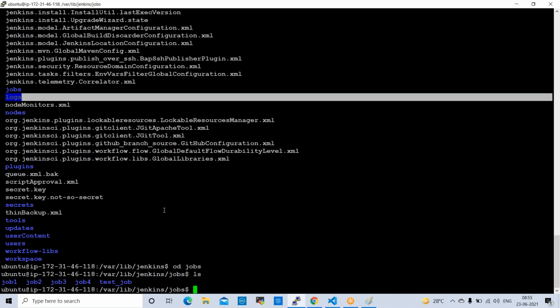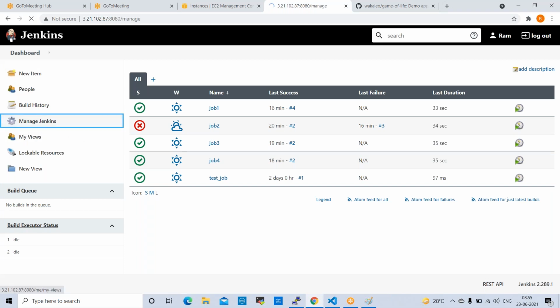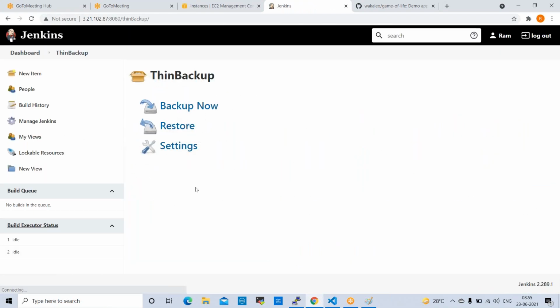Whenever any server crashes, normally we don't take the backup on the same server. We take this backup onto other devices, because if the server crashes, the data will be lost, right? That is why we don't take the backup on the same server. So this is how we can take the backup. Whenever we need this data to be retrieved, there is the archive tab. Archive means restore. When we click on this restore, it will be restored. We need to provide the path, and it will be restored. It is very simple.